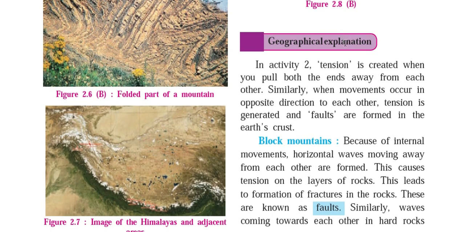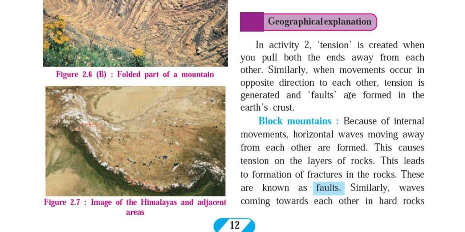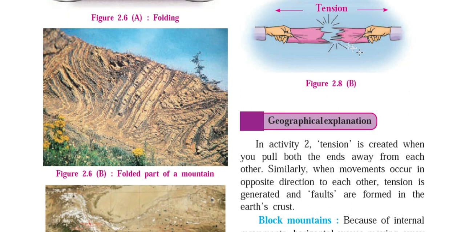So in this second activity, tension is created when you pull both the ends away from each other. Similarly, when movements occur in opposite directions to each other, tension is generated and faults are formed in the earth crust. So if this happens with the earth crust, then what happens?